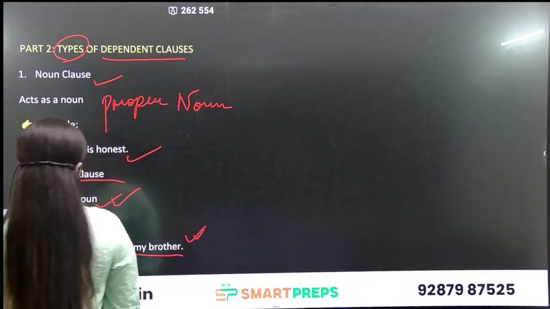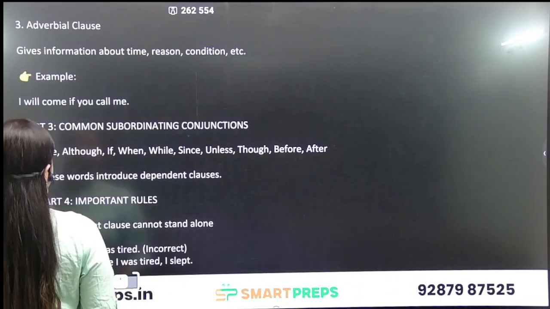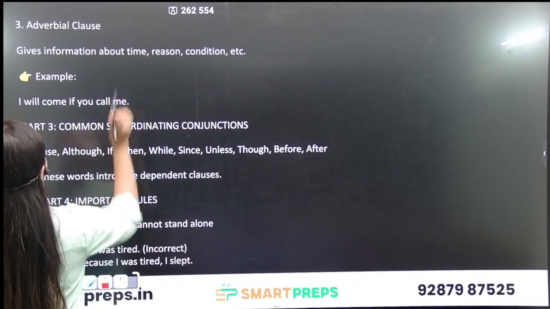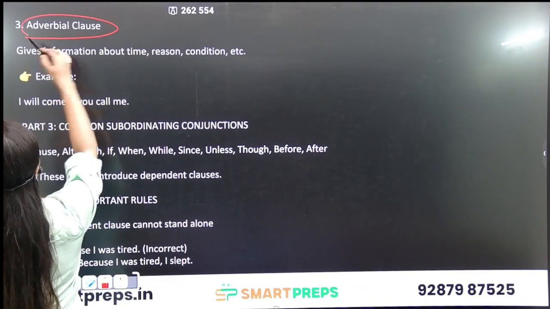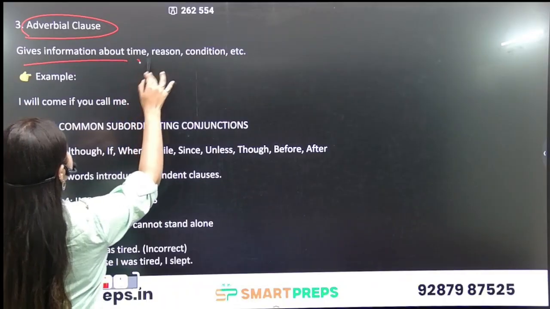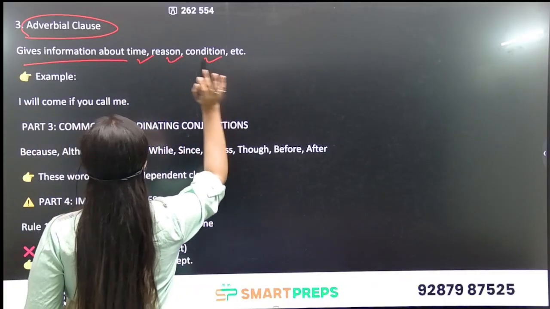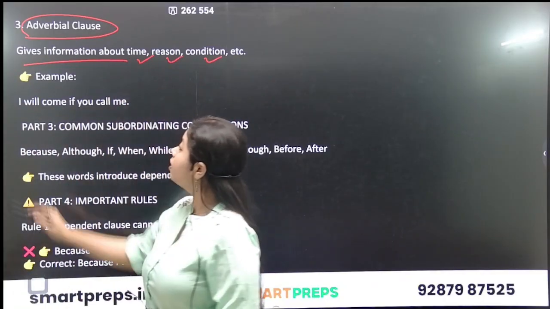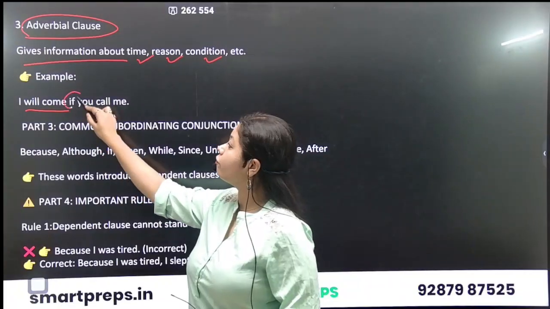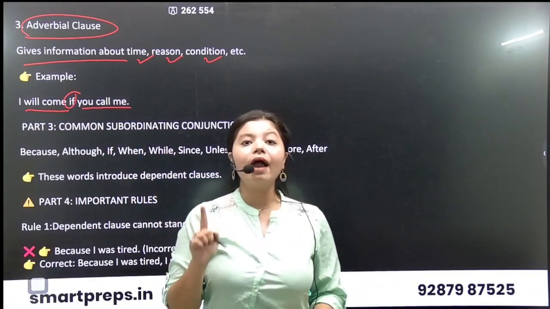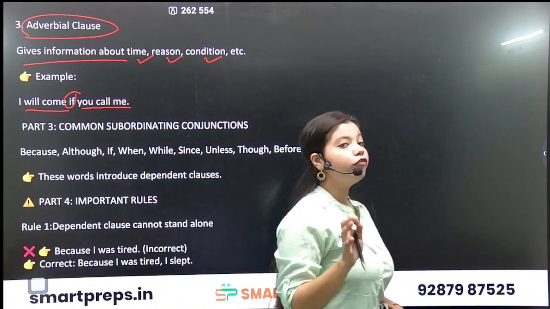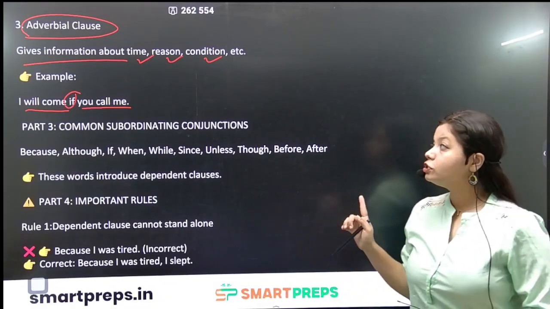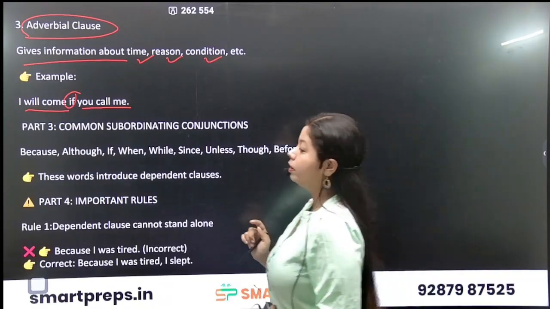Okay. Moving on, another type of dependent clause is adverbial clause, which gives information about time, reason, condition, etc. For example, I will come if you call me. It means I will come only if you call me. Yes, so I will come if you call me.